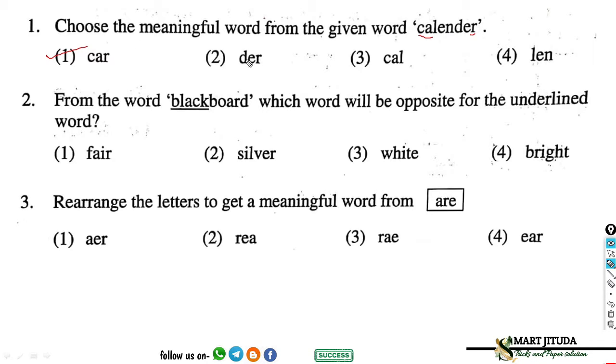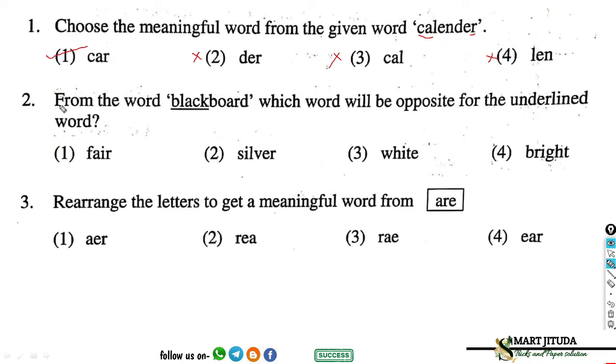D-E-R has no meaning. C-A-L has no meaning and L-E-N has no meaning. So, these options are incorrect. Option 2 is incorrect, option 3 is incorrect and option 4 is incorrect.